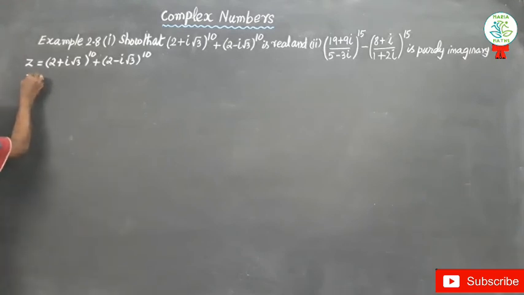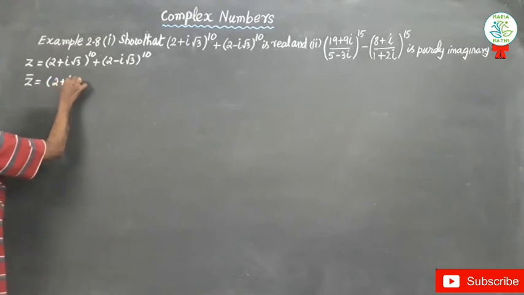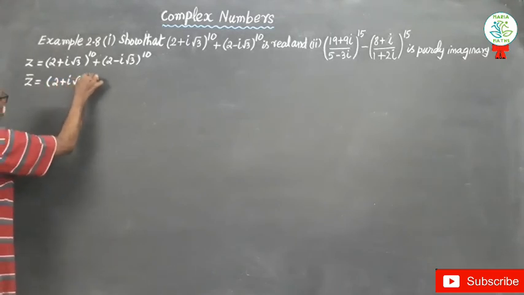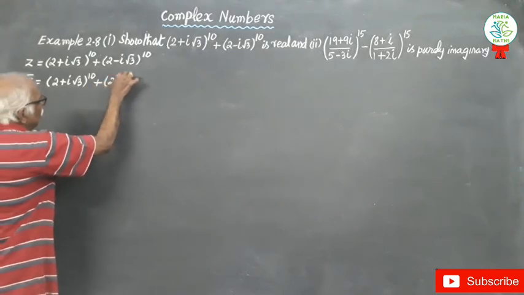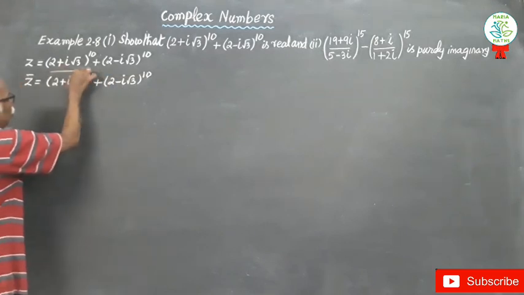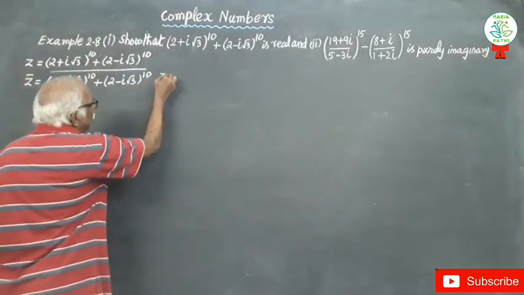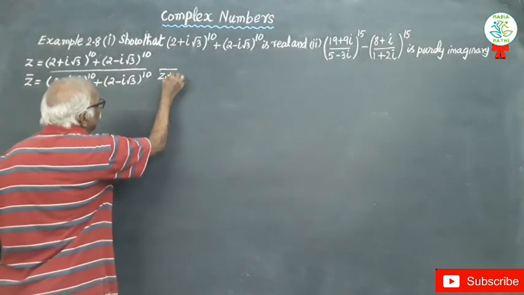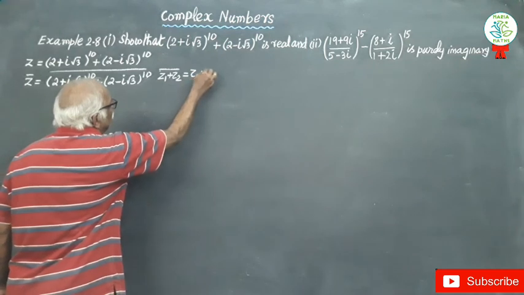z bar equal to ((2 + i√3)^10 + (2 − i√3)^10) the whole bar. We got (z1 + z2) the whole bar equal to z1 bar + z2 bar.